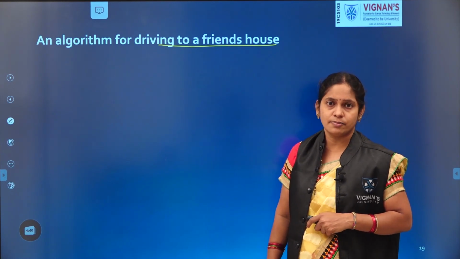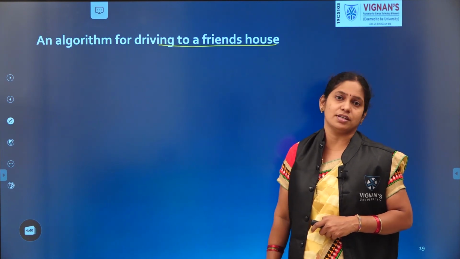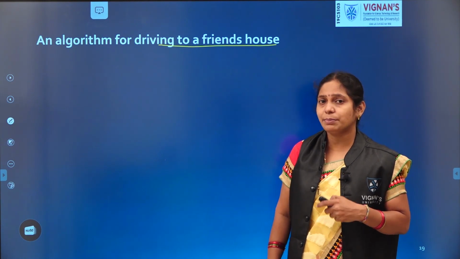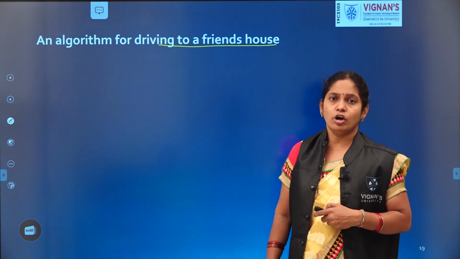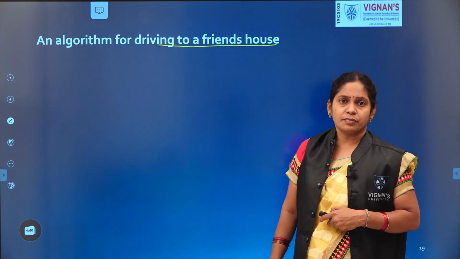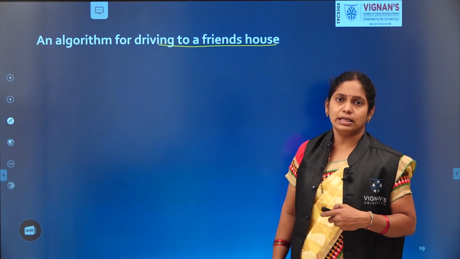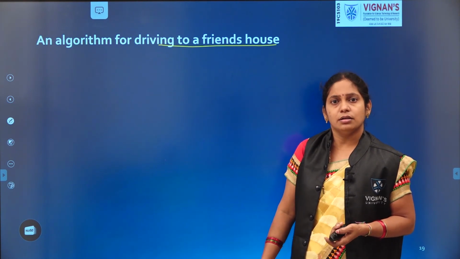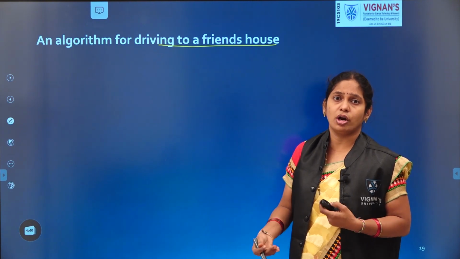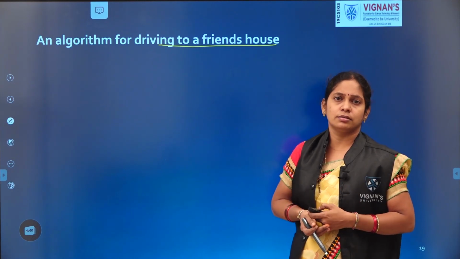What are the requirements? What is the input? What is the task? What is the output? That 3 we should identify first. What is the input here? Is input compulsory to all the algorithms? May or may not. So coming to our example, the input is nothing but driving to a friend's house, so either by car or motorbike or auto or bus etc. So that vehicle is required. It's nothing but an input.